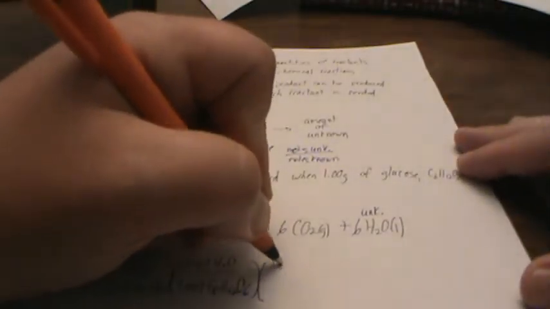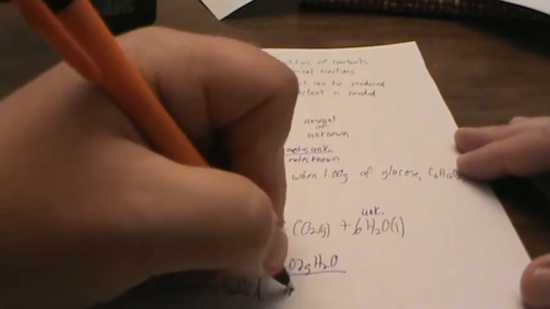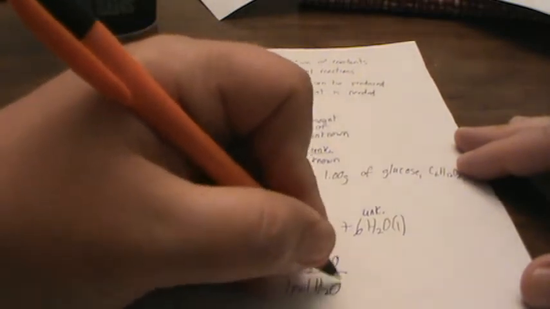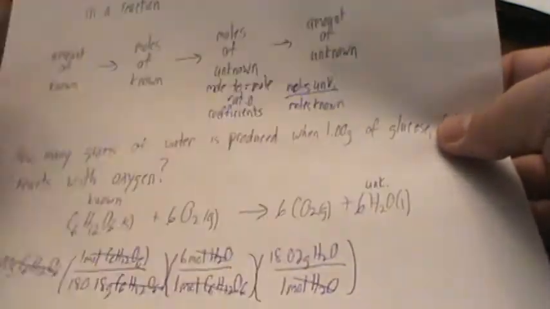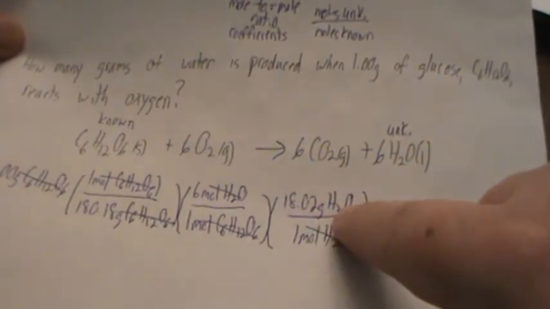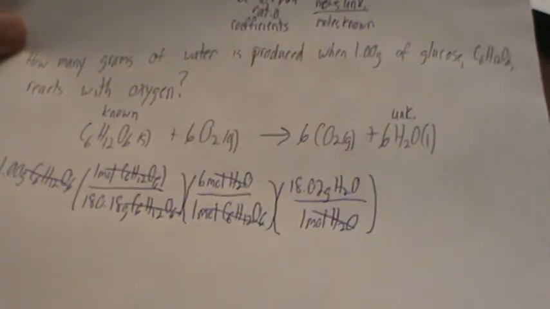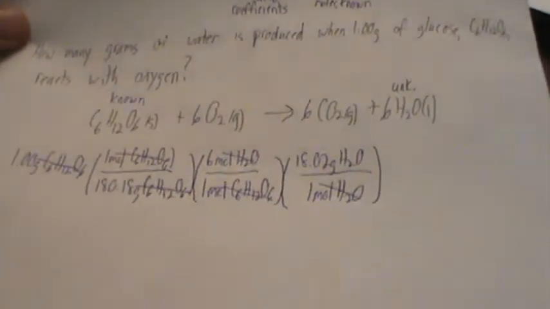The mass of water is 18.02. And that'll be over 1 mole of water. Alright, so now the unit that we're in is grams of water, and that's what we're trying to find. So we're in the right units. Now we just need to figure out what it is going to be mathematically.